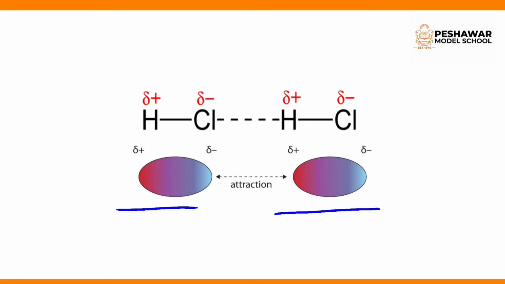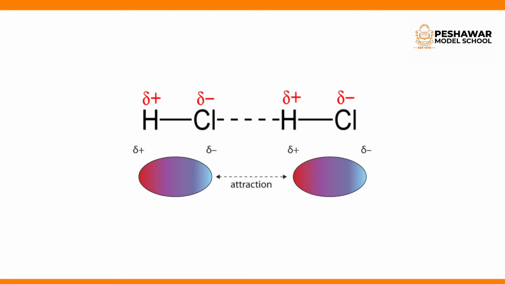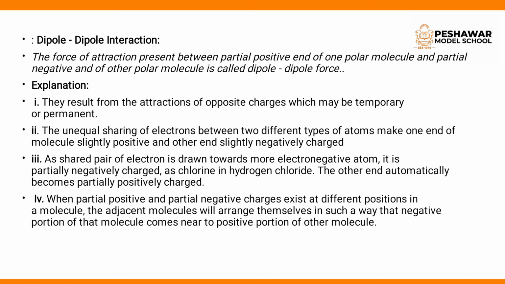The forces of attraction between the partial positive charge of one polar molecule and the partial negative charge of the other polar molecule is called a dipole interaction. So dipole interaction is a type of weak intermolecular force, and they exist between the molecules.